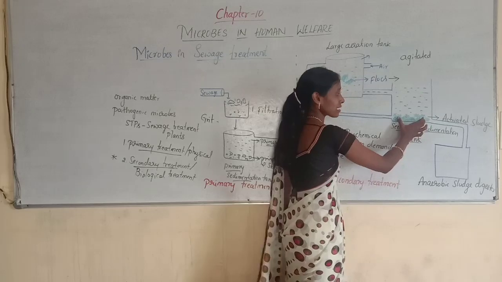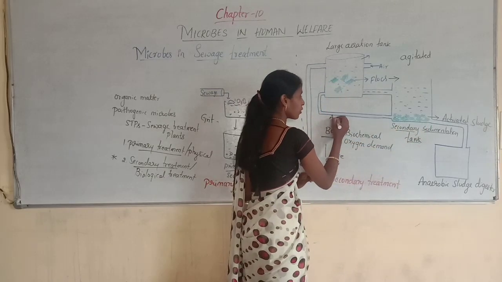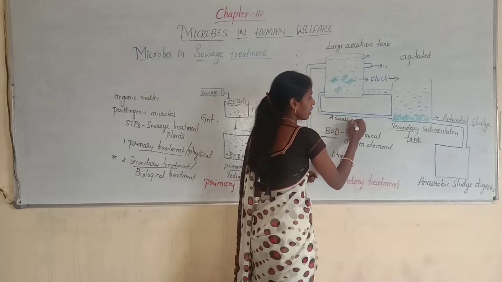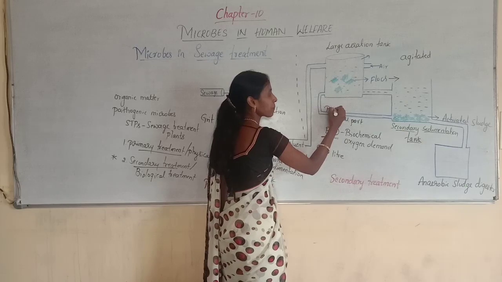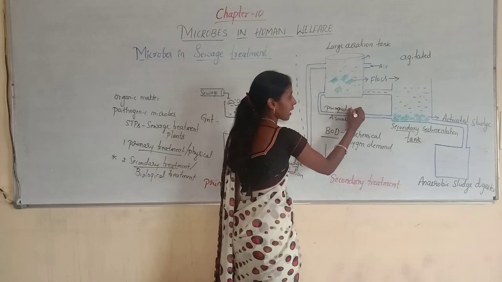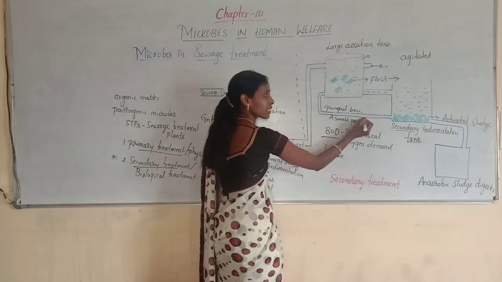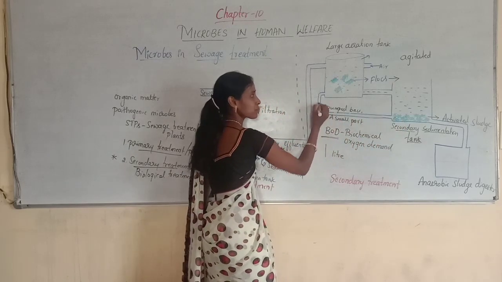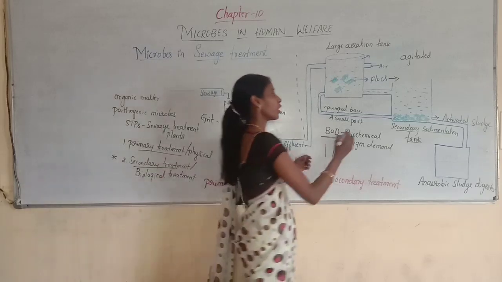And from this activated sludge, a small amount of activated sludge will be pumped back to the aeration tank. So here you can observe a small part of the activated sludge is pumped back to the large aeration tank in the form of inoculum.